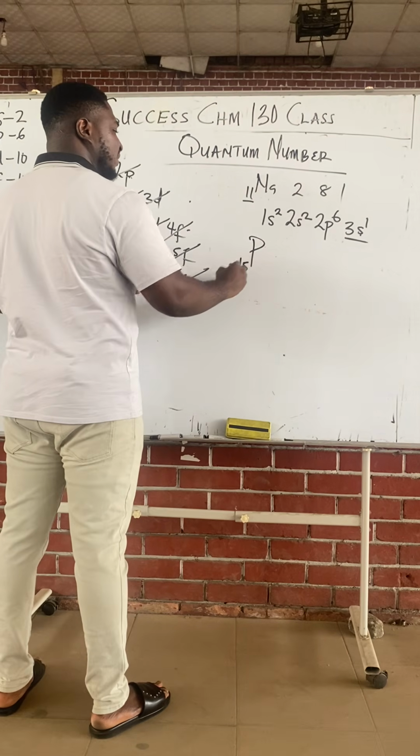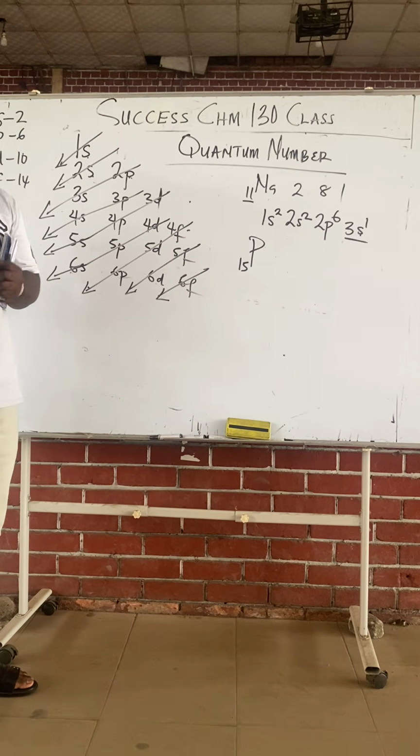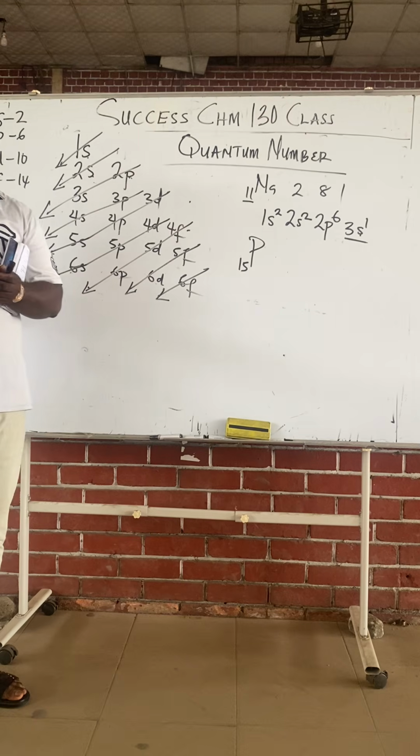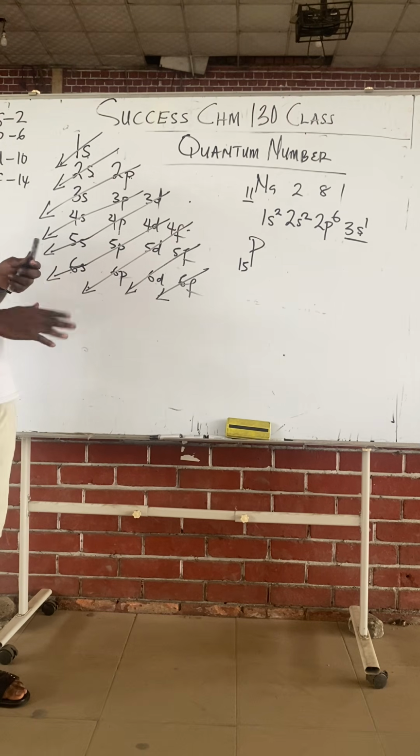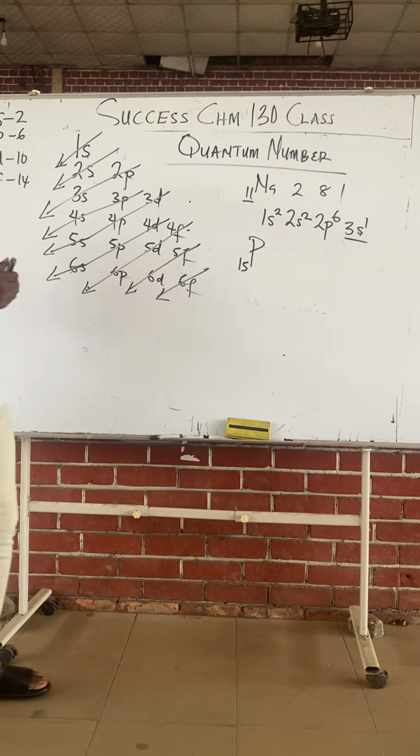Phosphorus is 15. So let's go now, class. At a point, you will forget about this table and you just find out that you know how to write it without thinking of the table. That's how learning takes place. Firstly, you start with the table, then after a while, you are writing this without the table. You have now learned by association.